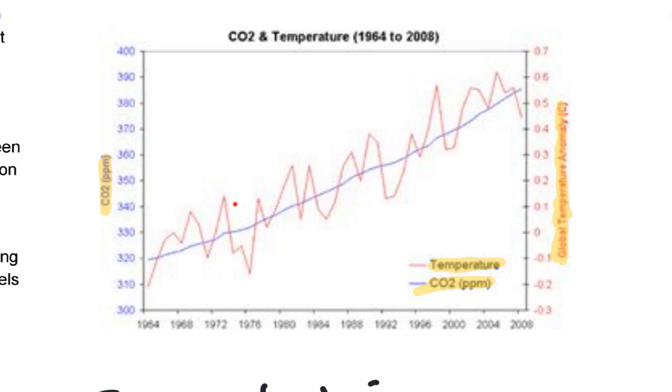Now, although it varies year by year and month by month, although this line kind of wobbles its way up, it is still overall going up. And the carbon dioxide parts per million is much easier to see. So it starts off quite low down here and it slowly increases. There's the odd little dip here and there. And you can see how these two graphs kind of line up really quite nicely. So as the amount of carbon dioxide in the atmosphere has gone up, so has the global temperature.